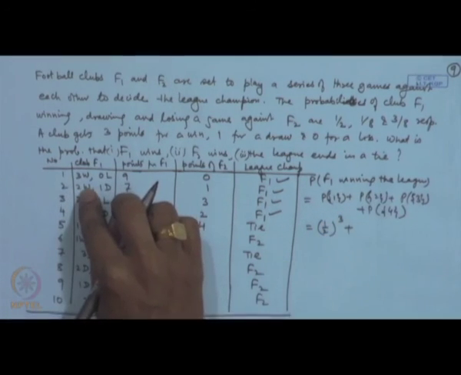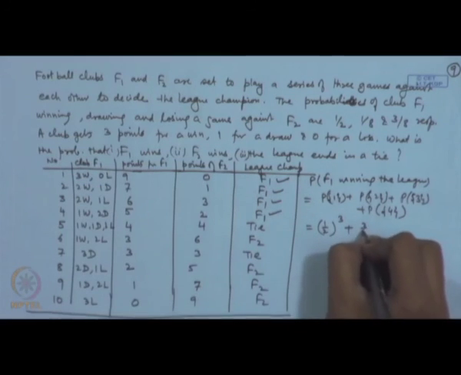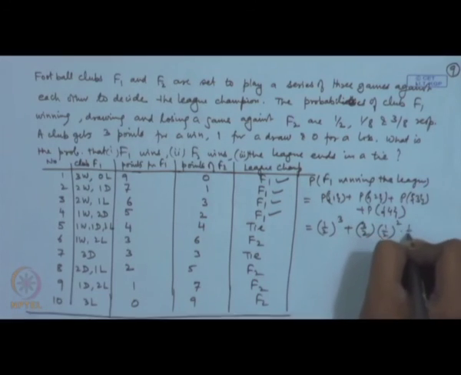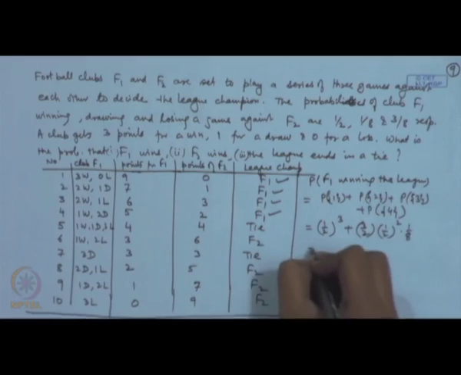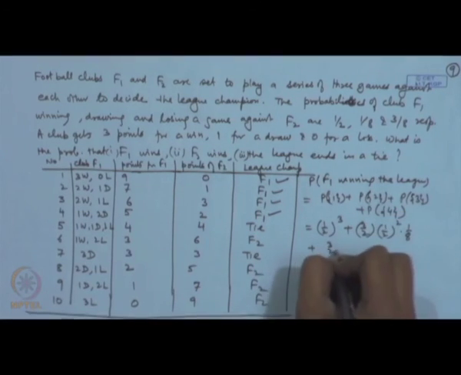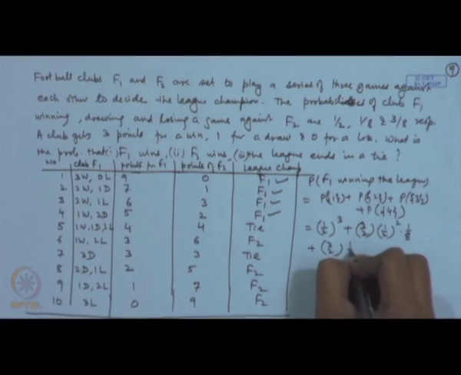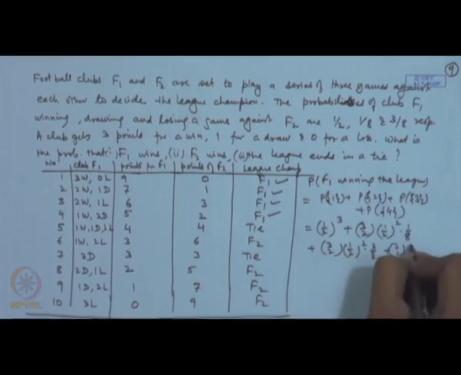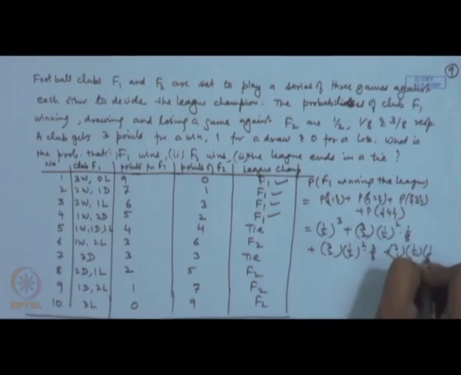For the second one, there are 2 wins out of 3 games. These can be chosen in 3C2 ways. The probability of winning the 2 games is half square and probability of a draw is 1 by 8. Similarly, in the third case 3C2 half square 3 by 8 plus 3C1 half and 1 by 8 square.